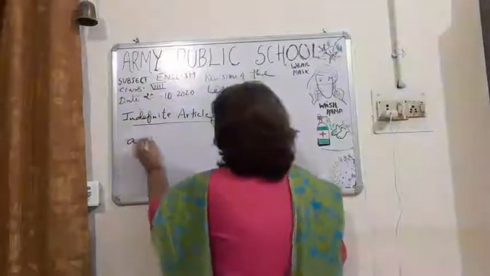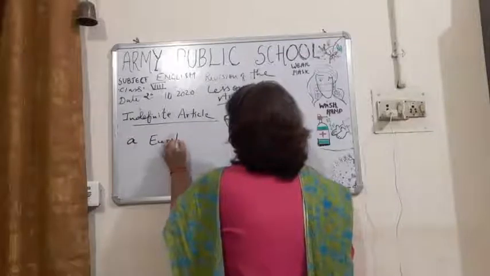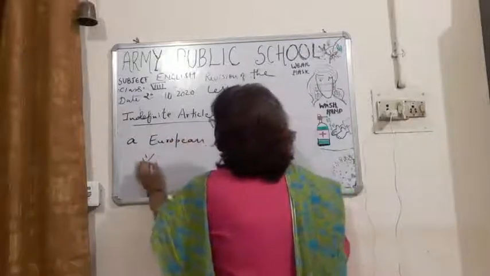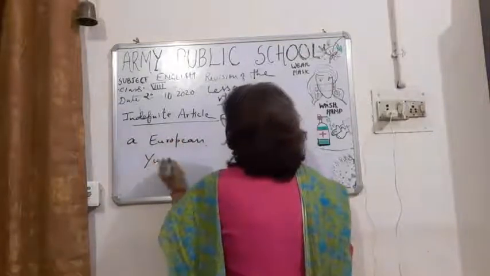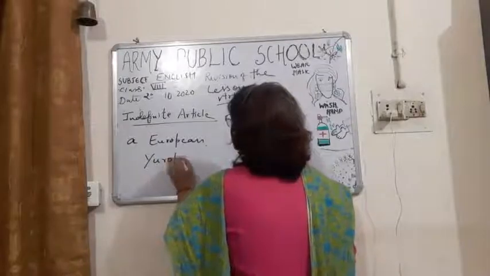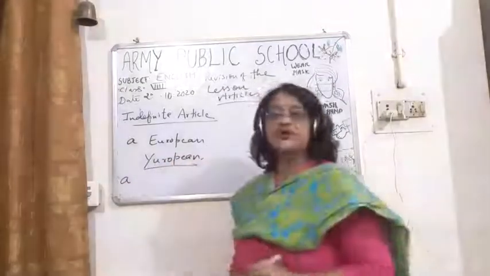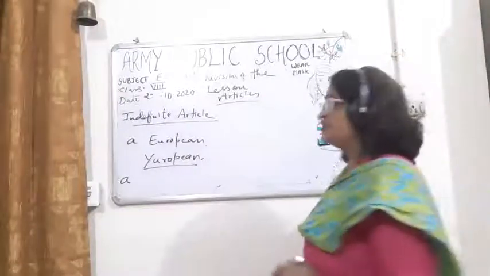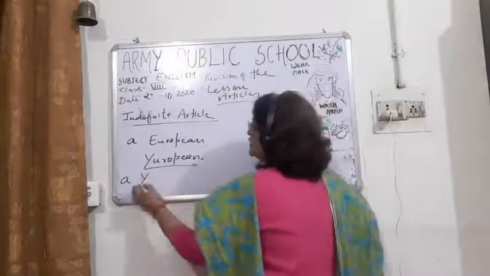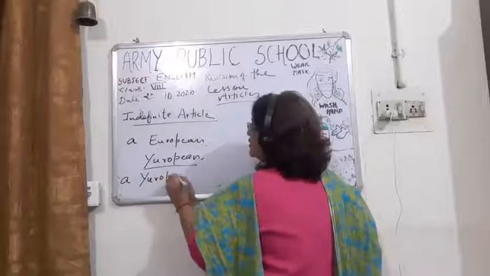Similarly to university, European is pronounced with the y sound, since y is a consonant sound, so we write a European.